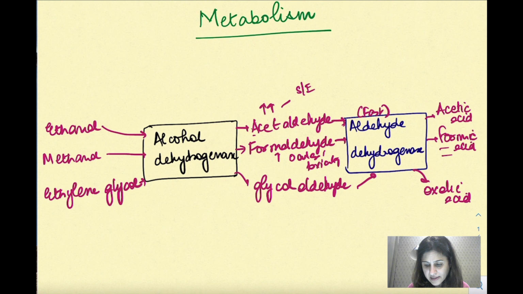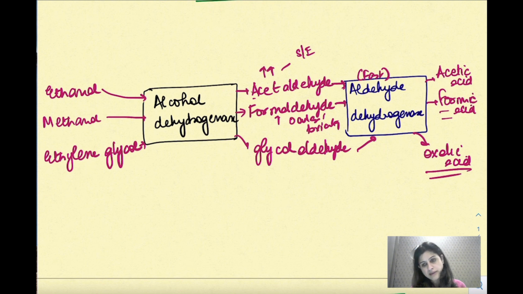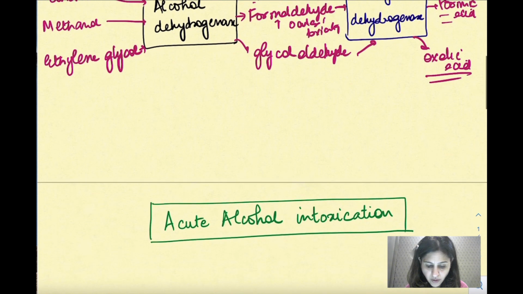So oxalic acid, if there's poisoning because of ethylene glycol, oxalic acid will accumulate. It can block the kidneys and lead to kidney stones and renal failure. It can lead to that. It's very, very life threatening हो सकता है, ठीक है. So all these are the metabolic products, whether it is ethanol, methanol, or ethylene glycol. Acetaldehyde causes certain side effects, but formaldehyde and glycolaldehyde are very, very toxic for the body, right? So these are the metabolic products.